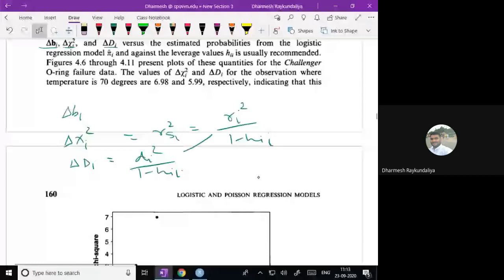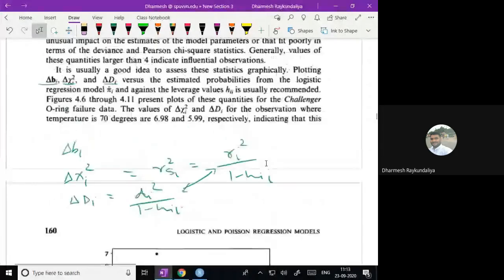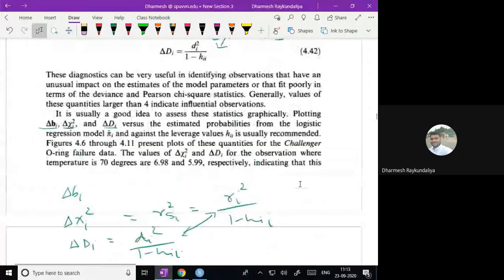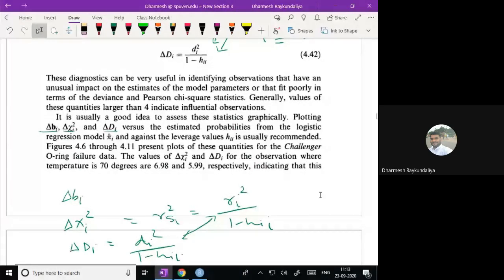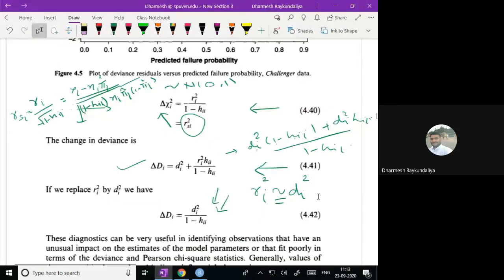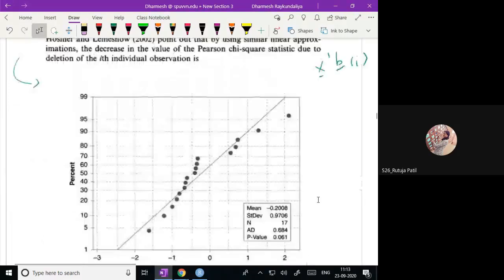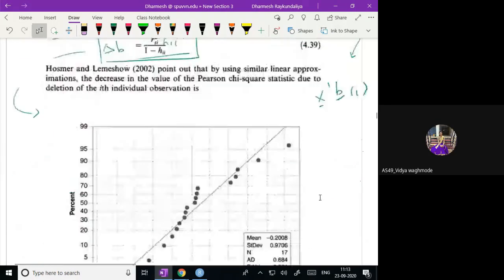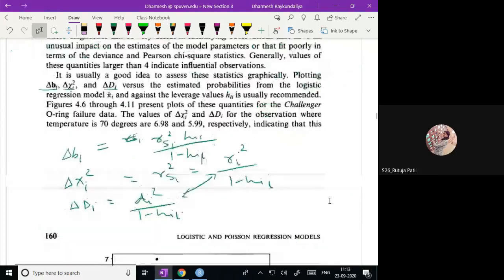Just put ri square in place of di square and you will get this. And difference in b is nothing but, what is that? It is ri square hii upon 1 minus hii. Okay. So these are the three formulas we have.